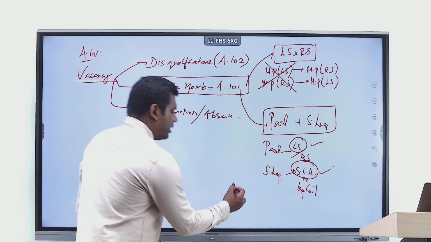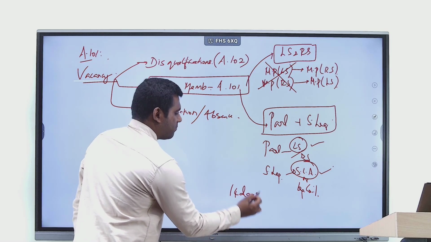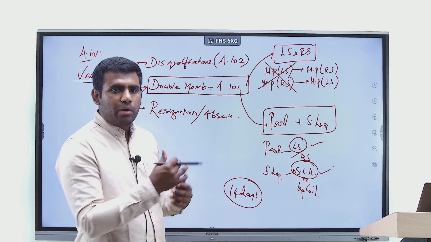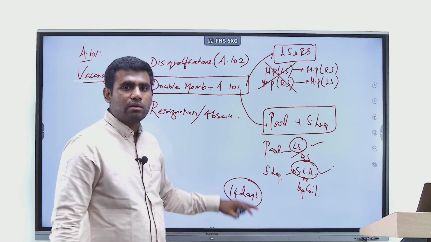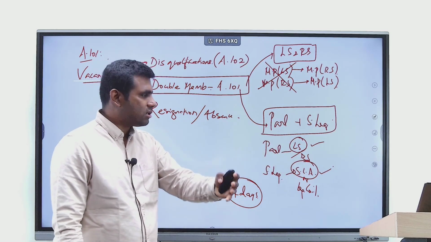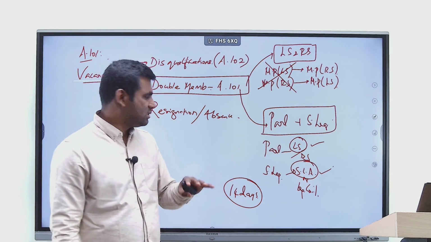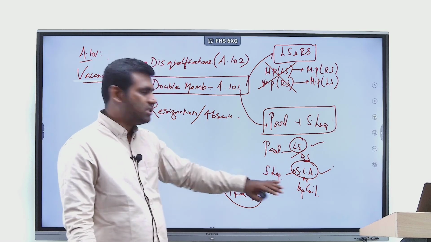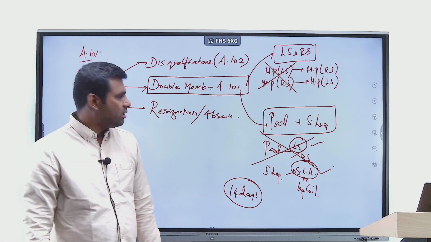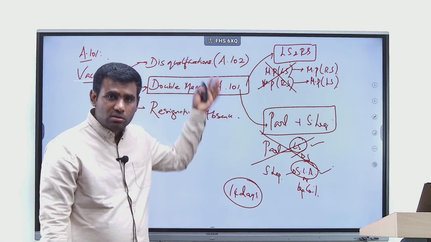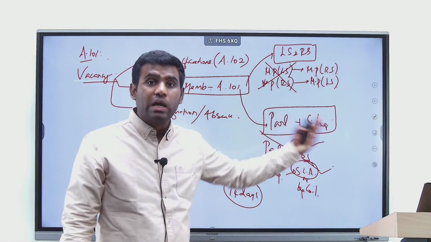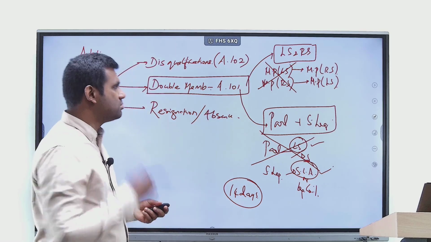Within 14 days of my double membership, I should express my choice. Where would I want to continue? If not, what will happen? If not, a preference is given for the State Legislature, which means my membership of Parliament will become vacant, right? Where is it given? Is it given in the Constitution, or in the law? Is it given in the Representation of People's Act? That's the nuance that you have to observe here.